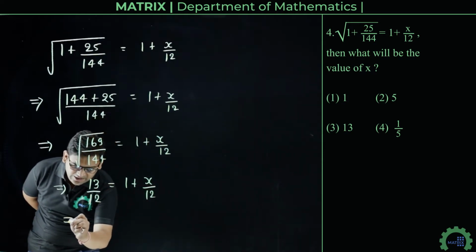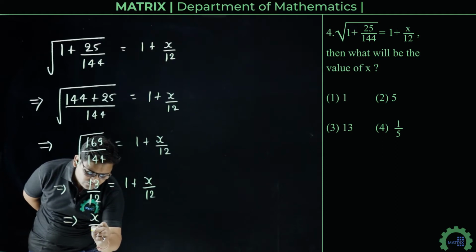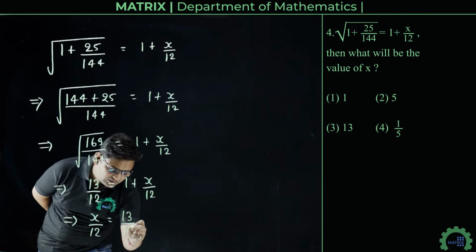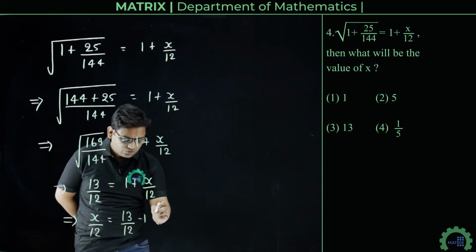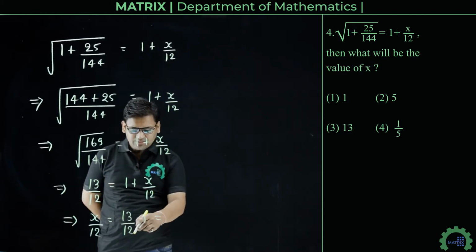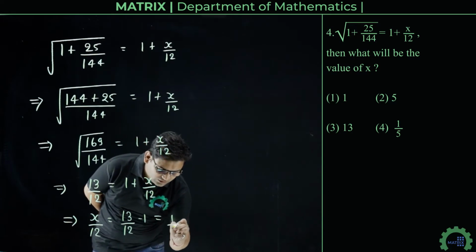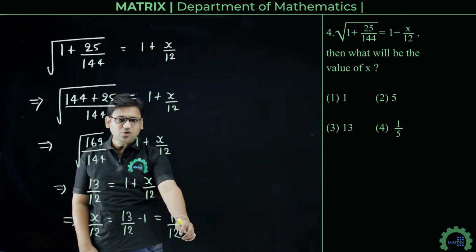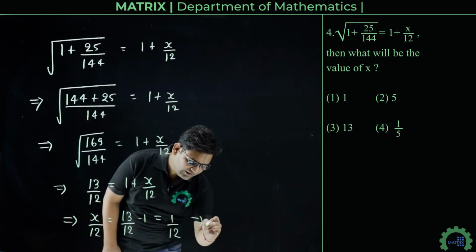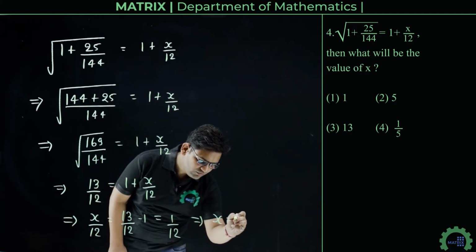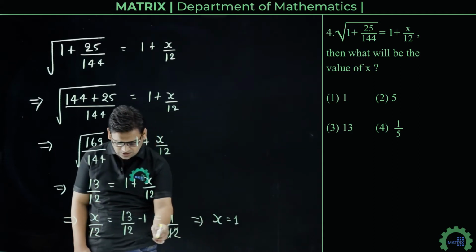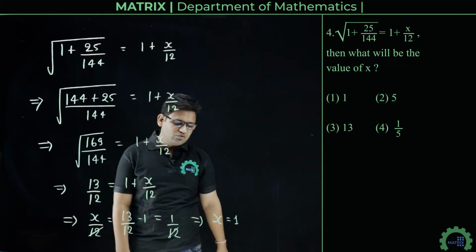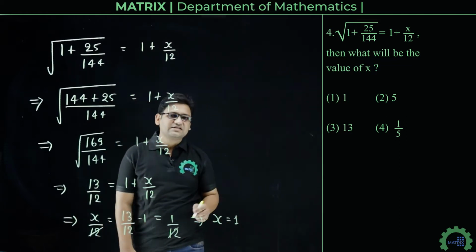From here we can write x upon 12 will be equal to 13 upon 12 minus 1. On taking LCM we get 13 minus 12 upon 12, that is 1 upon 12. So x upon 12 will be equal to 1 upon 12. From here we can write x equals 1 because both these 12s are cancelled. So we get x equals 1. So option number 1 is the right answer.